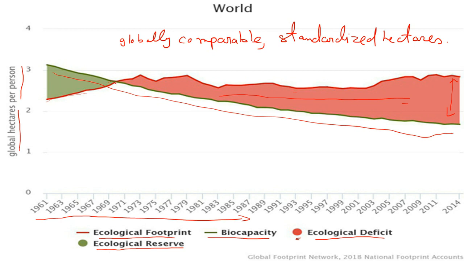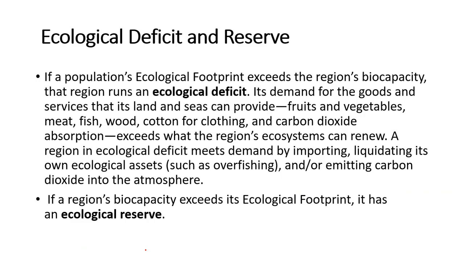If you see it minutely, approximately in 1970, the ecological deficit has started to occur. Prior to that, we are having biocapacity greater than the footprint. So let us describe what exactly ecological deficit is and what exactly ecological reserve means.